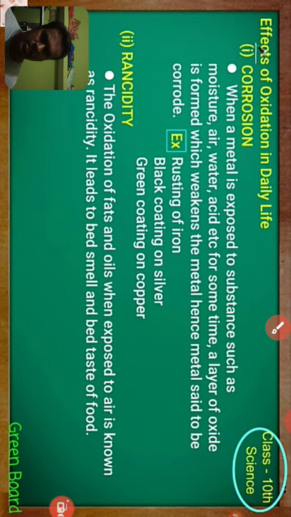That's why, in the case of fried chips, they preserve those chips in airtight packs. The gas which is present in that pack is nitrogen, right?